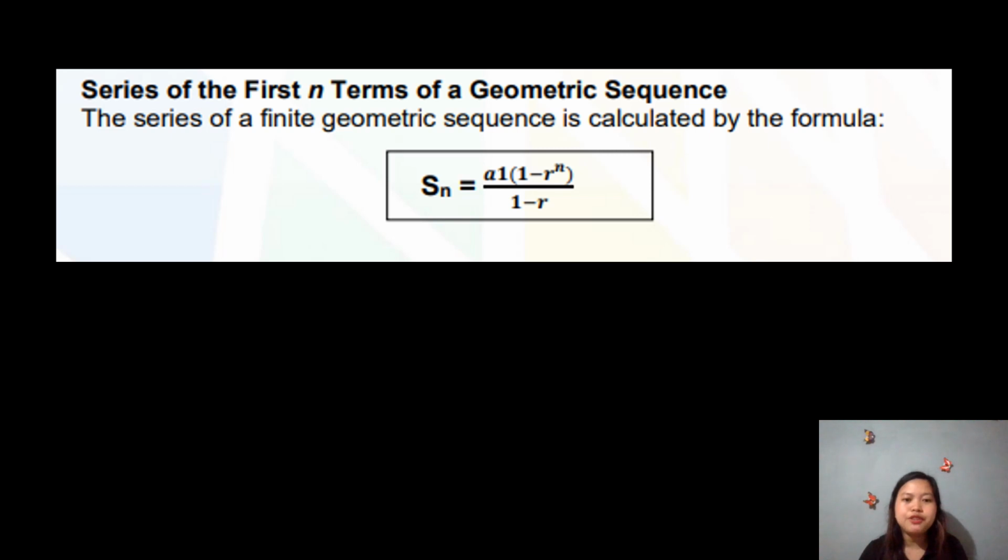The series of a finite geometric sequence is calculated by the formula S sub n equals a sub 1 times 1 minus r to the power of n over 1 minus r. Here S sub n is the series of the first n terms, a sub 1 is the first term, r is our common ratio, and n is our number of terms.